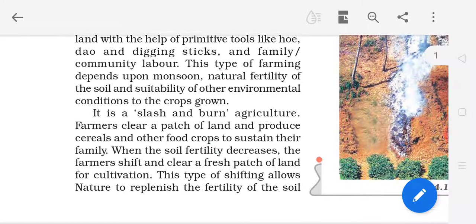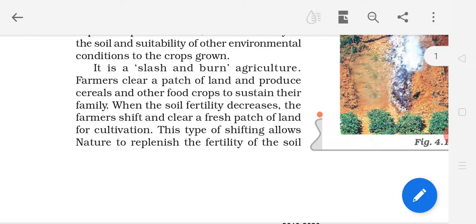This type of farming depends upon monsoon. Primitive subsistence farming is totally dependent on the monsoon, on nature, natural fertility of the soil and suitability of other environmental conditions to the crops grown. So this type of farming is totally dependent on nature. It is known by another name, slash and burn agriculture.